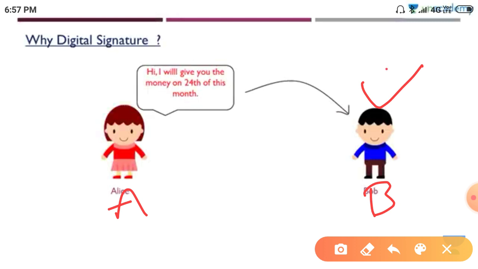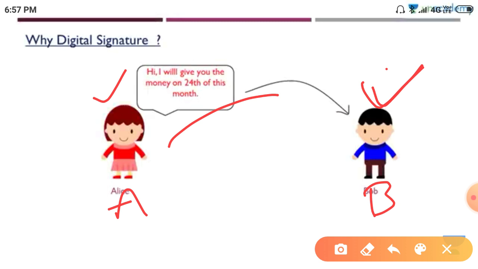He needs a guarantee that the message is coming from the trusted party only, meaning from the sender only. He needs that proof. So what will B do? He asks A to sign the message electronically, and only then can he trust that it is coming from A only.